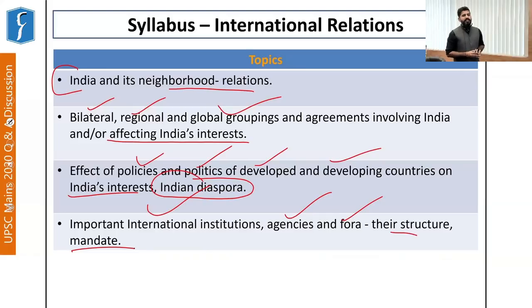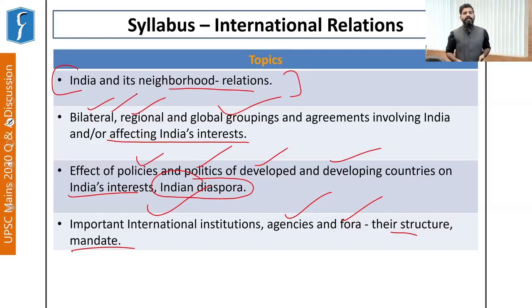So whatever has been written in the syllabus itself gives you a cue for the preparation of international relations. What is important for India's existence? Yesterday, we looked at the threats that India faces internally. Now we'll be looking at the concerns for India as far as external threats or external relations of India are concerned. So the first botheration for India is its neighborhood, of course. The second botheration as far as international relations are concerned is its groupings, or which groupings India is a part of.